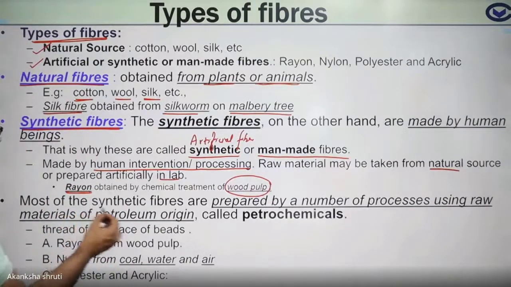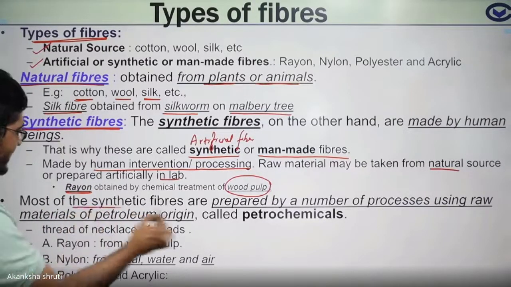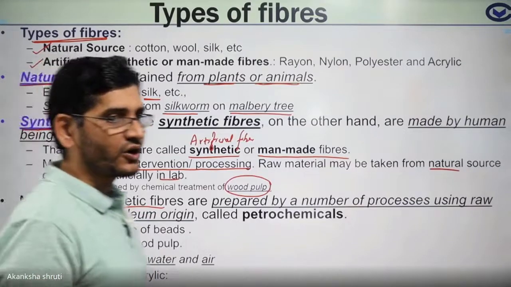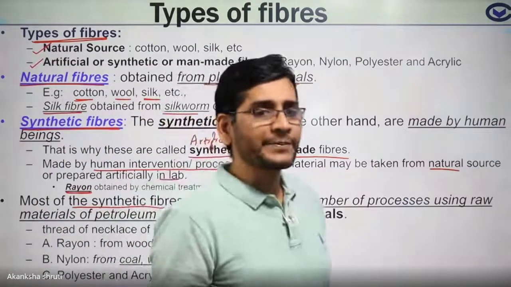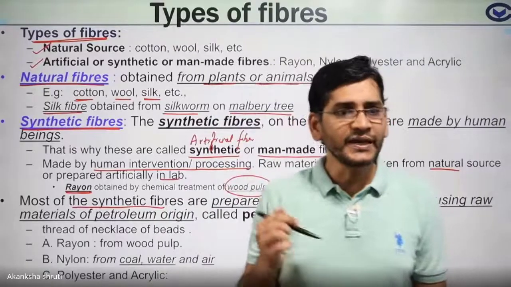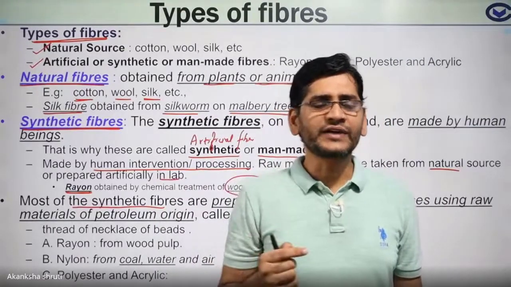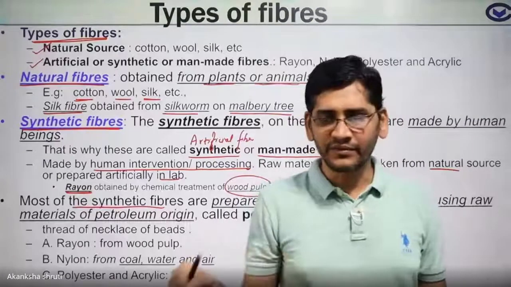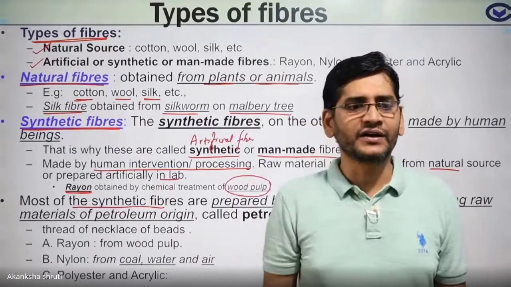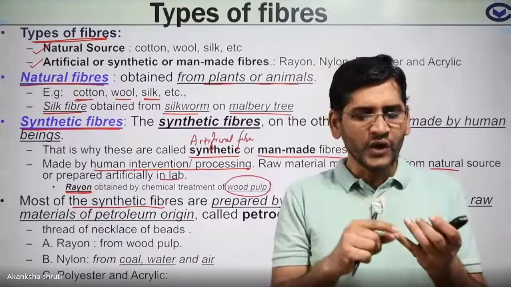So students, most of these synthetic fibers, keep in mind, not all but most of them, are prepared from petrochemicals. What are these petrochemicals? From inside the earth, we are getting coal and petroleum.